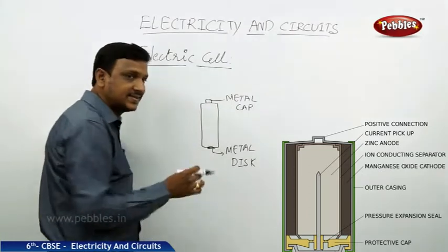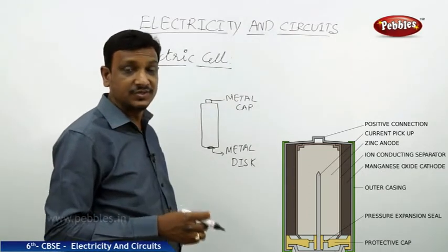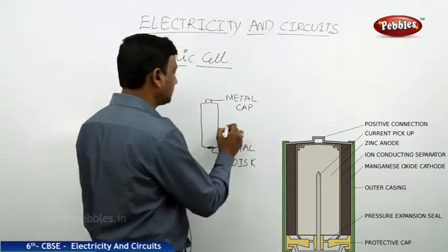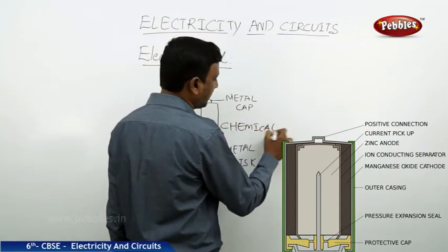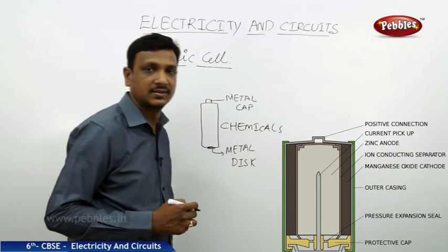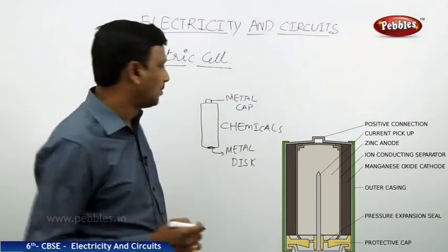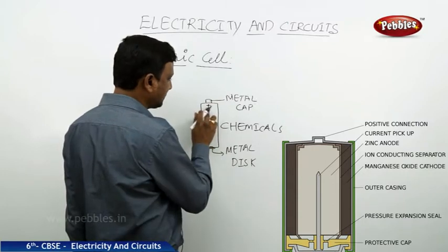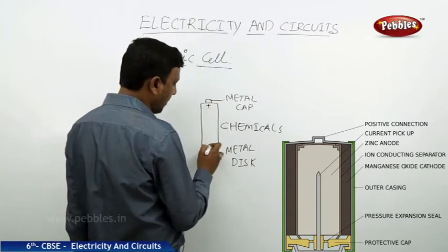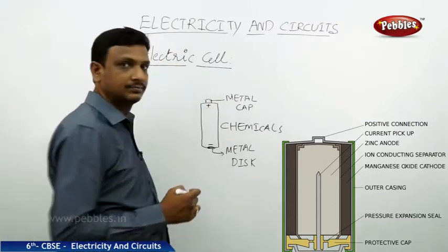If you see, it is a cylindrical object which is packed up with some chemicals. So there are certain chemicals inside. We can observe one more thing. We can see a plus sign over here and a minus sign at the bottom.